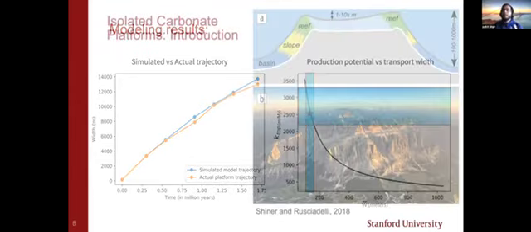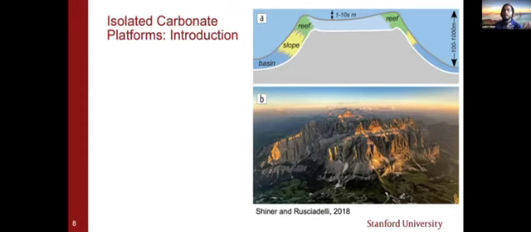That being said, I'd like to shift attention from linear platforms to isolated carbonate platforms, which are generally circular or oval in shape. The figure on the top shows a qualitative picture of an isolated platform. The typical isolated platform consists of a reef on the margin, where the majority of the sediment is being produced. That sediment is shed dominantly on the platform slopes and somewhat in the inner platform.